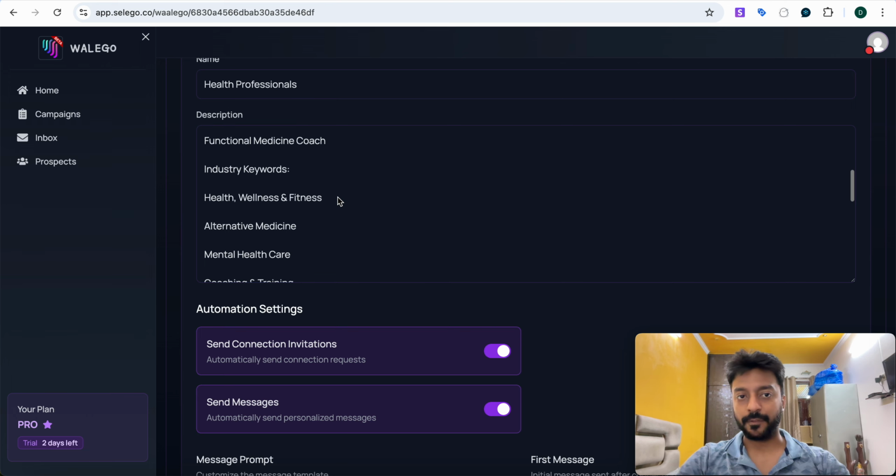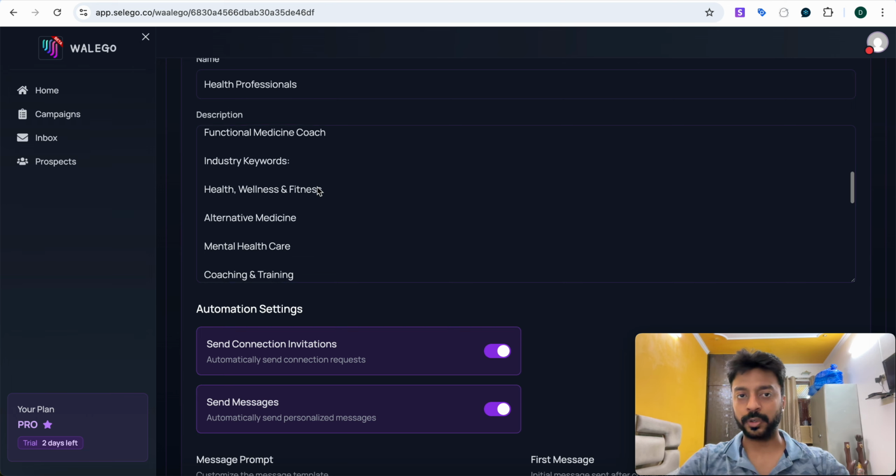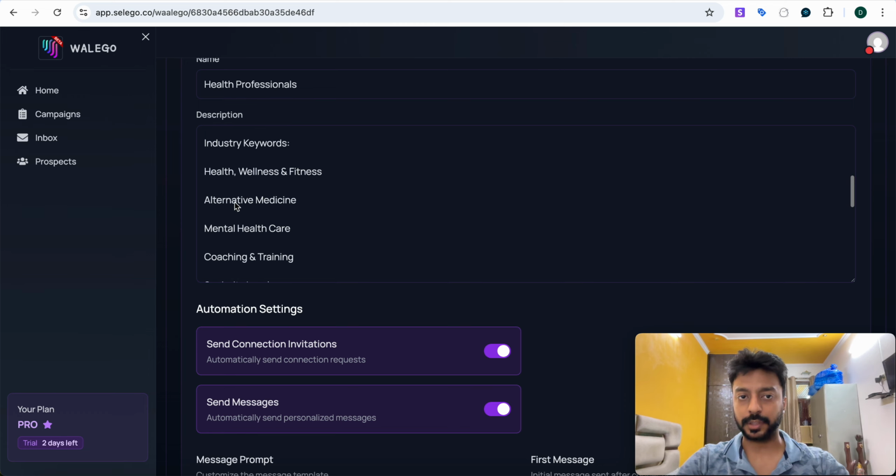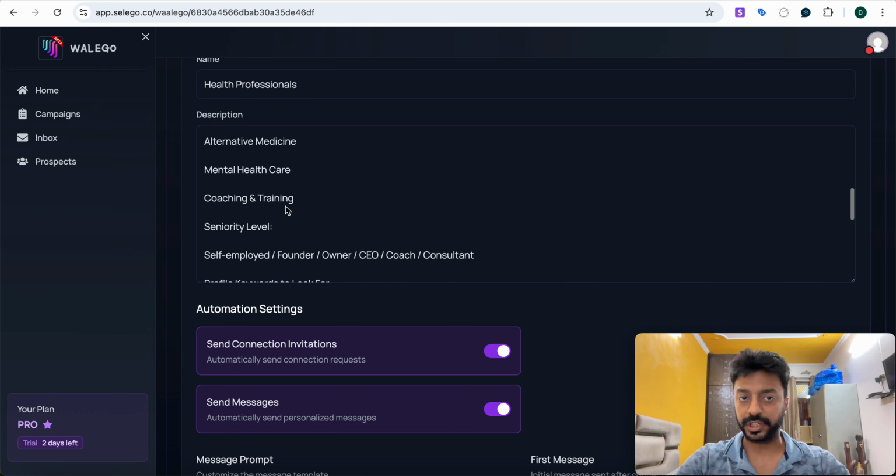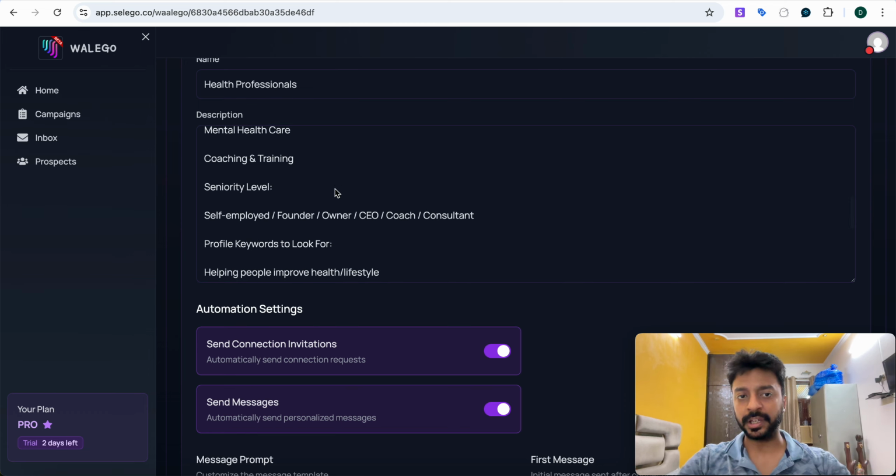After that, I've also given some more conditions. I want to target not just the coaches, but they should be into health, wellness, and fitness, alternative medicine, mental health care, coaching and training. And then the seniority level should be either self-employed, founder, owner, CEO, coach, and consultant. So I do not want to target low-level people working in companies, working for the CEOs, or working for the coaches, because they are not my direct audience.